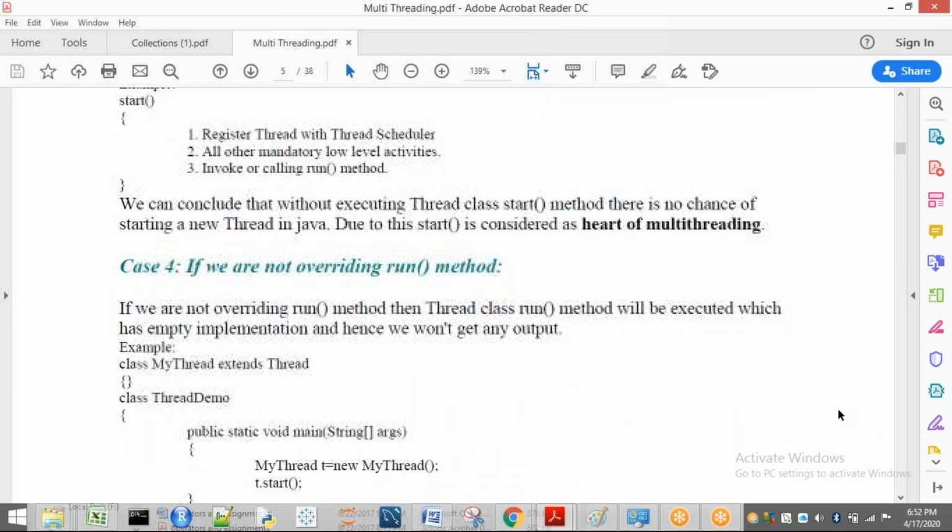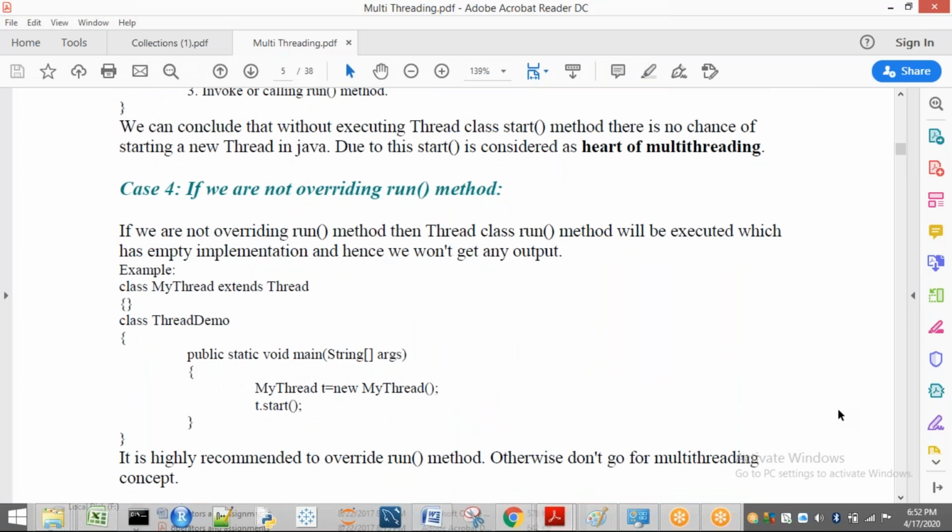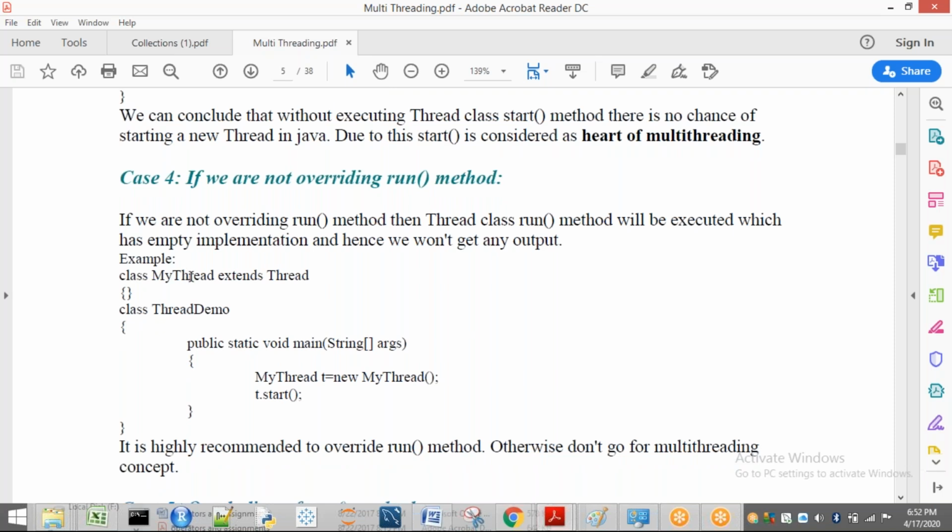Now let us see what happens if you are not overriding the run method. In the above case, see here, the same example we saw 5 minutes back. Class MyThread extends Thread, and inside this we have public void run, and inside that a for loop, in which I print child thread 10 times. But now I am not going to override. That means initially, the Thread class has, for example, two methods for now: the run method and the start method. So those two methods are given to whom?